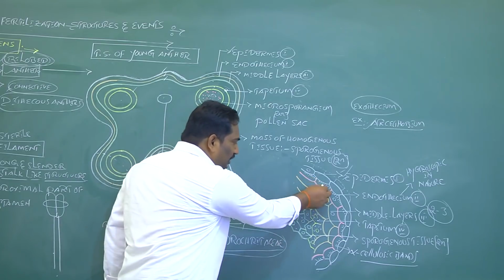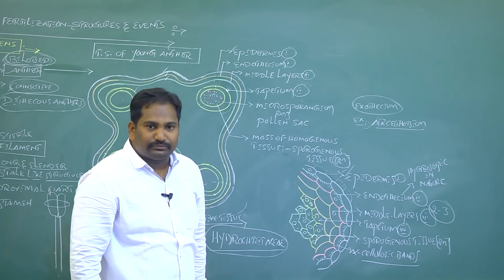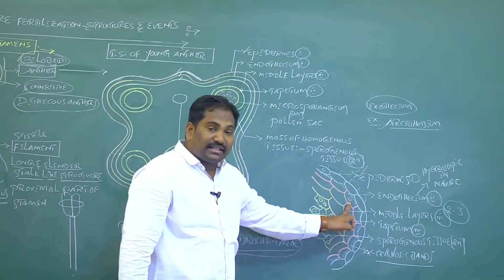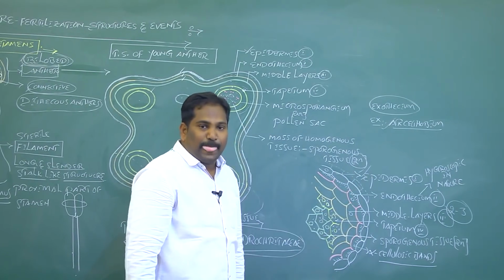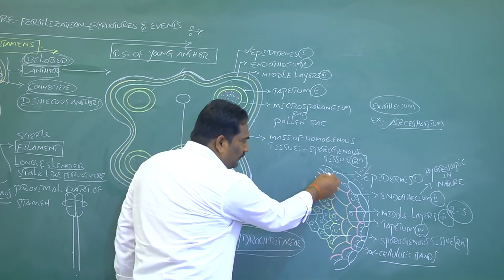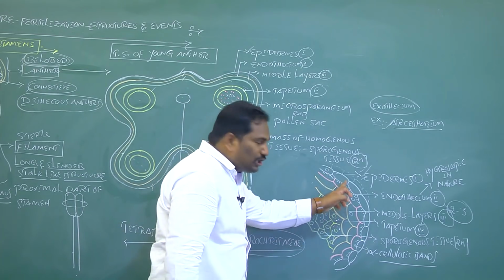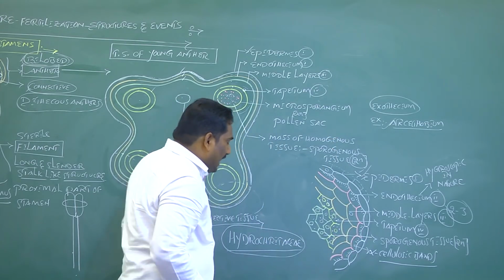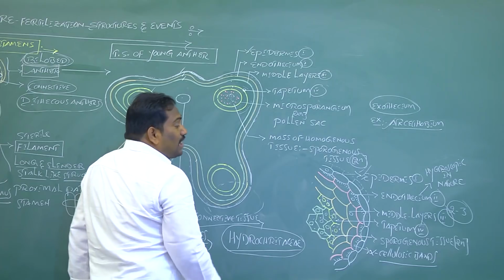The second layer of anther wall is called endothecium. Endothecium's function is also protection. At mature condition, it is responsible for dehiscence. The inner tangential walls of endothecium have alpha cellulosic microfibrils, which retain the water and lose the water, making it hygroscopic in nature.